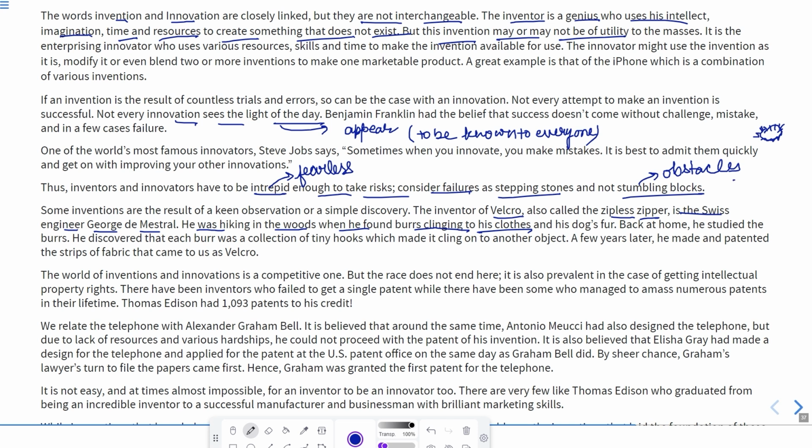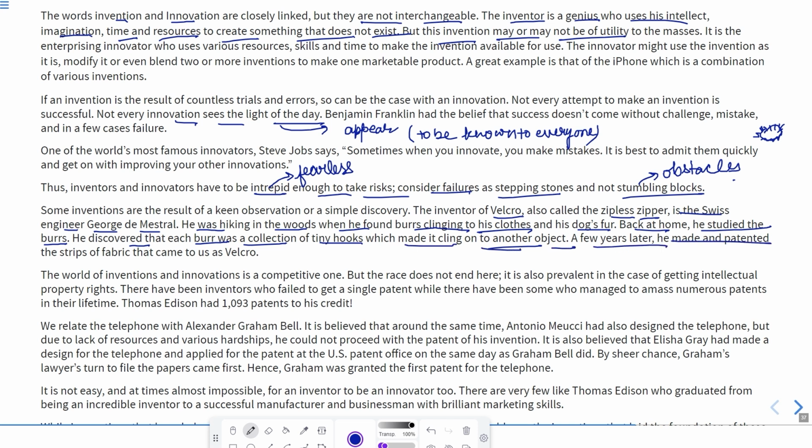Clinging means sticking to his clothes, and also to his dog's fur. Back at home, he studied the burrs. He discovered that each burr was a collection of tiny hooks which made it cling to another object.